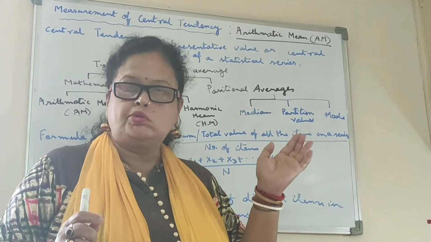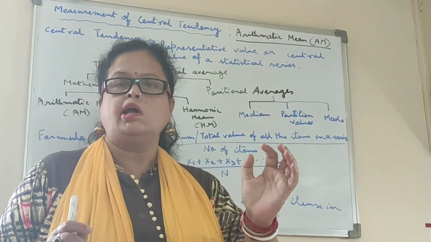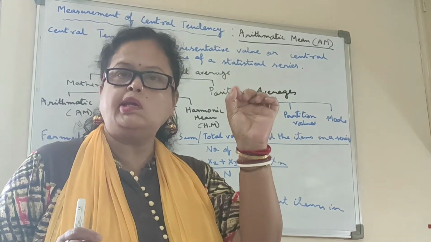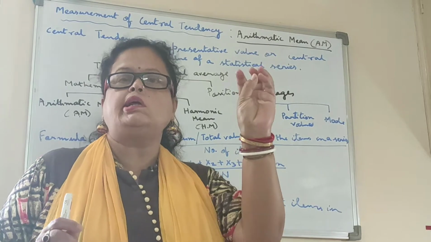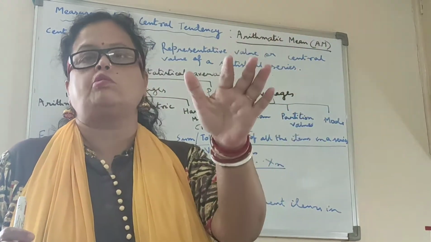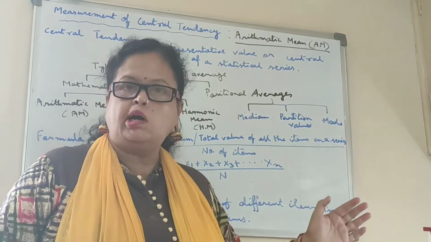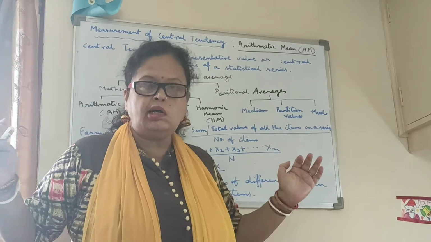After getting the 20 different marks, if I calculate the average marks, then the average marks in economics represent the central tendency of your class. That means all of your marks are circulating and concentrating around that value.